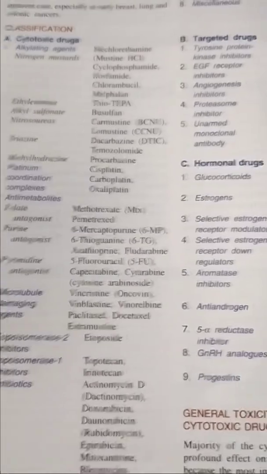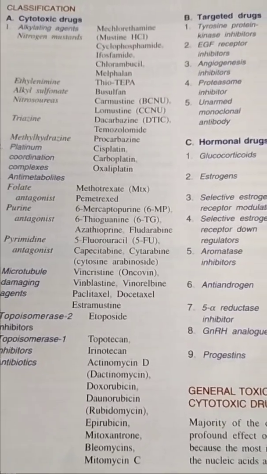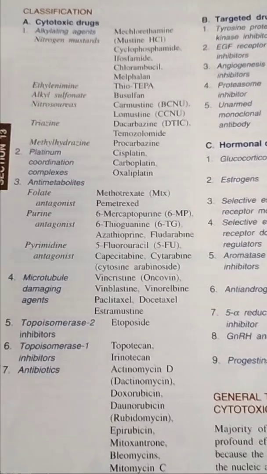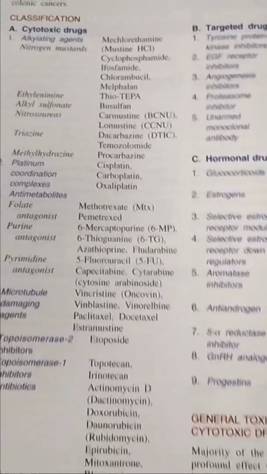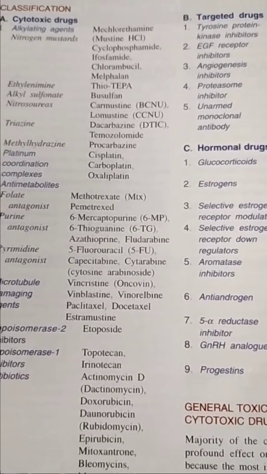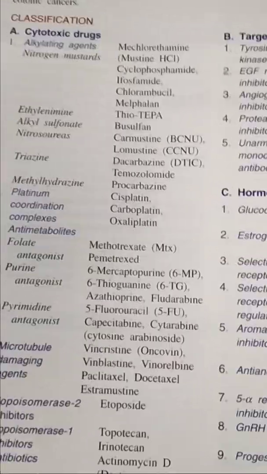Anti-cancer drugs. What are the anti-cancer drugs? The drugs which are used to kill the cancer cells and modify their growth. Here, the classification of anti-cancer drugs are three types: cytotoxic drugs, targeted drugs, and hormonal drugs. Here comes the cytotoxic drugs.